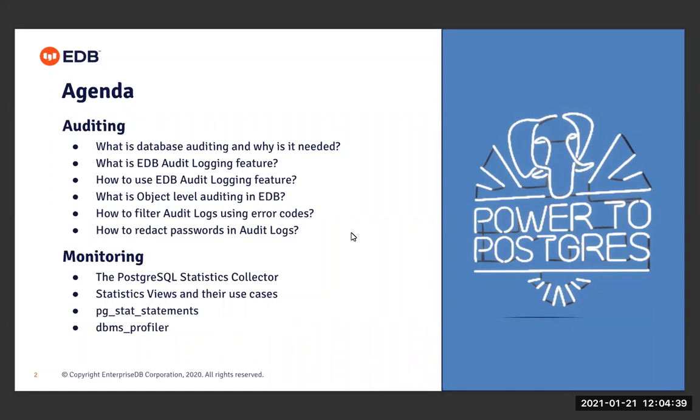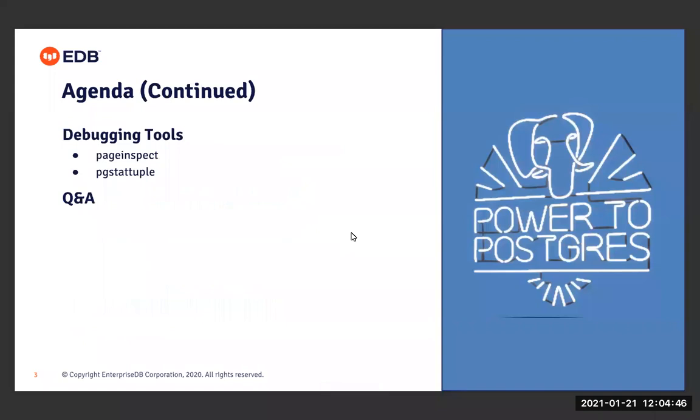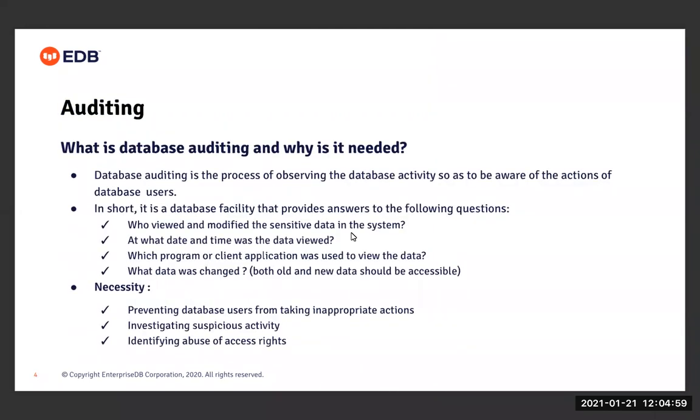Later I'll talk about this EDB-specific package named DBMS_PROFILER. And lastly, I'll talk about some useful debugging tools like pageinspect and pgstattuple. Then we'll do the question and answer session. So let me start with the first topic.